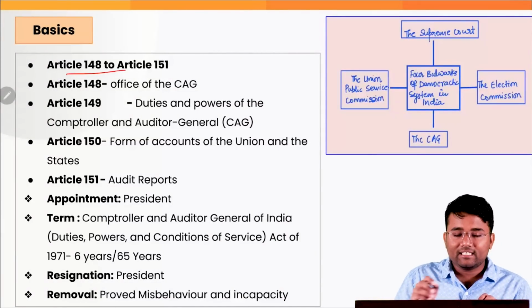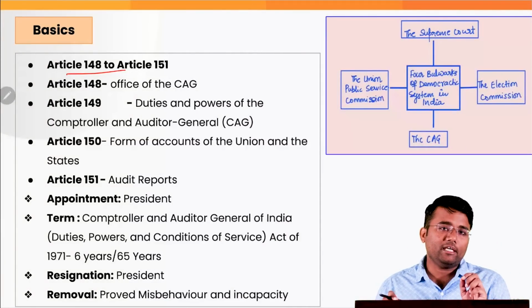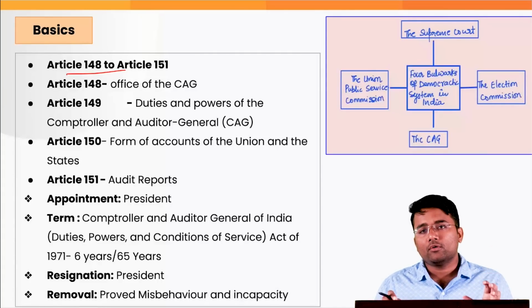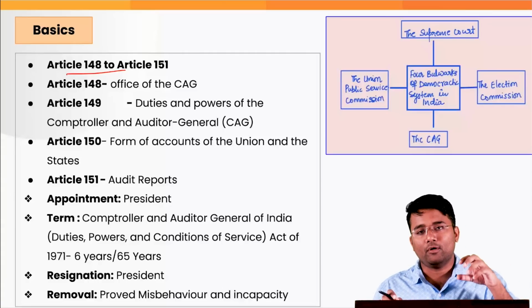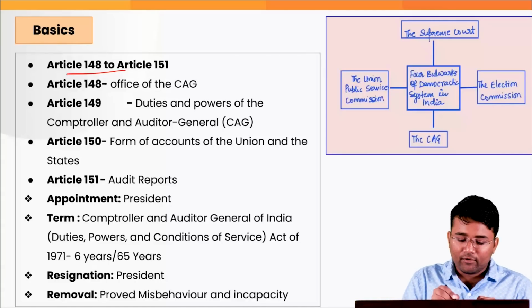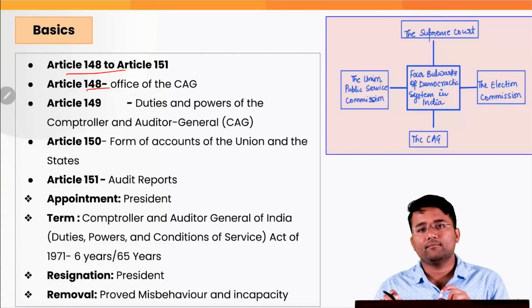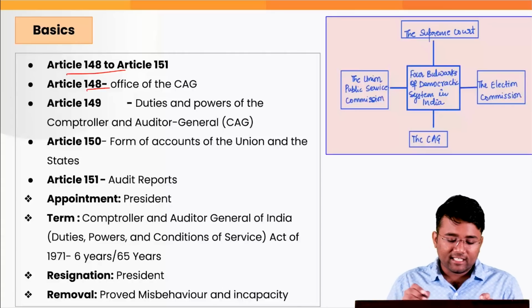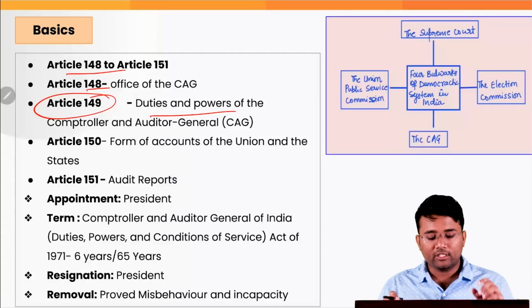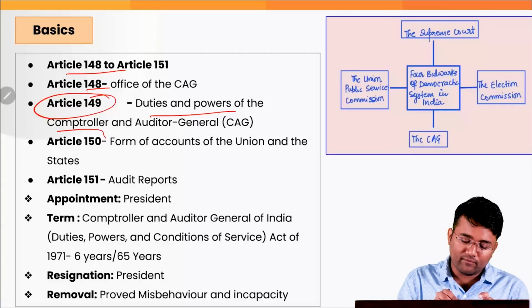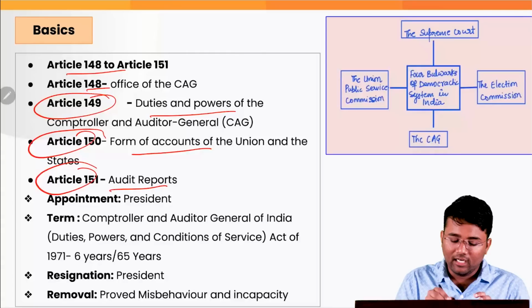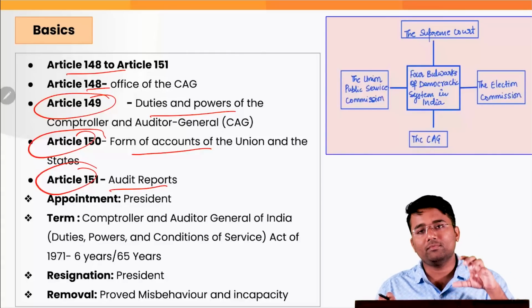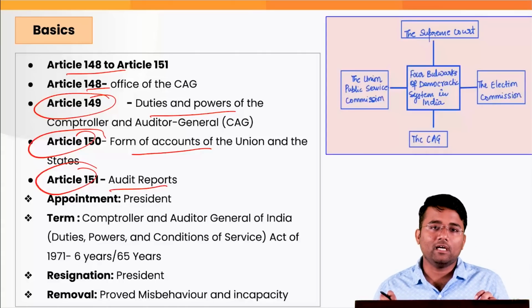Articles 148 to 151 relate to the office of the CAG. Now tell me in the comment box which article talks about which aspect. Article 148 talks about the office of the CAG, the appointment process, resignation and everything. Article 149 talks about the duties and powers of the CAG. Article 150 deals with the forms of accounts of the Union and states, in what form they should be maintained. Article 151 talks about the various audit reports that have to be submitted by the CAG to the President of India, who will lay them before the House.